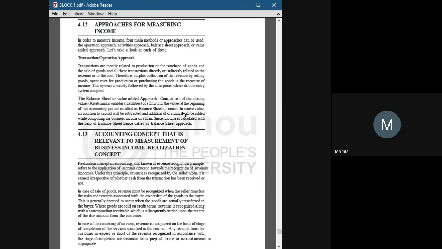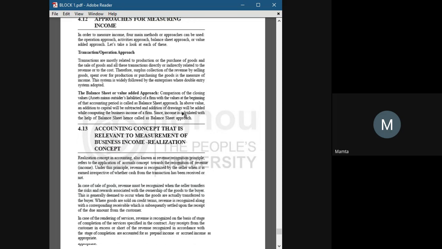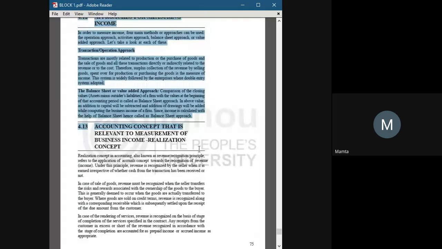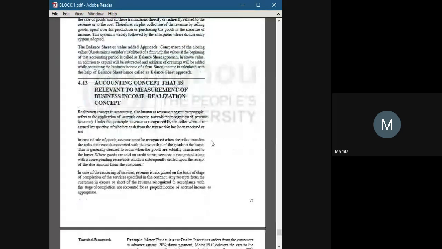Then we will balance it. If the assets rise, then we have created a profit, and if the assets come to less than the previous year, then it shows that we are at a loss. That's what the balance sheet or value added approach is.